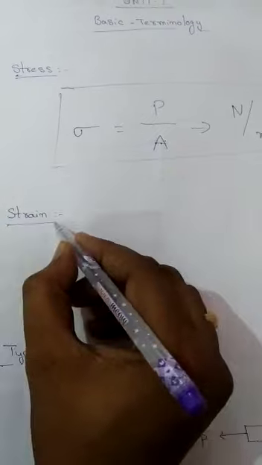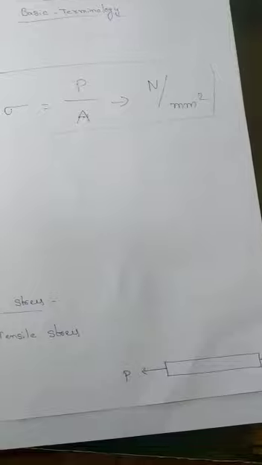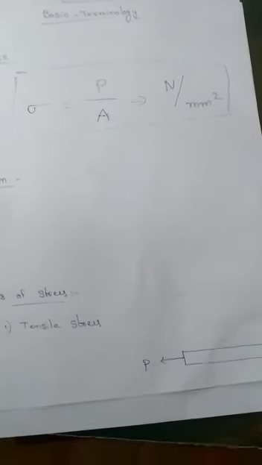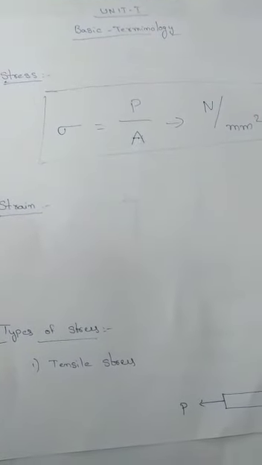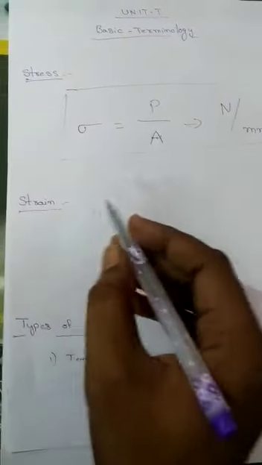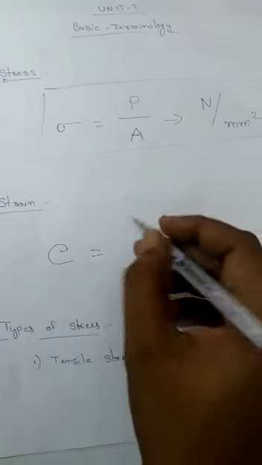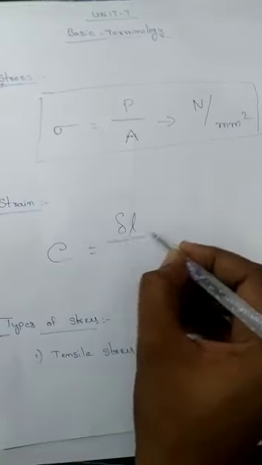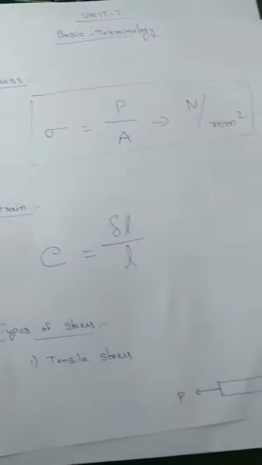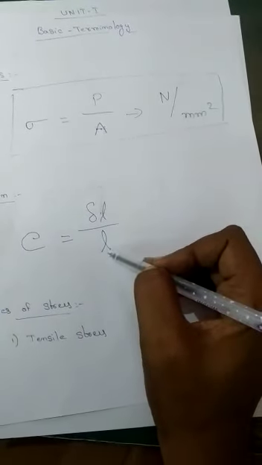Next one, strain. When we apply any load, some dimensional changes will occur in that body. The ratio between the change in dimensions of the body and the original dimensions of the body is called strain. Strain is indicated with a small e, equal to change in dimensions by original dimensions. For example, take change in length by original length.